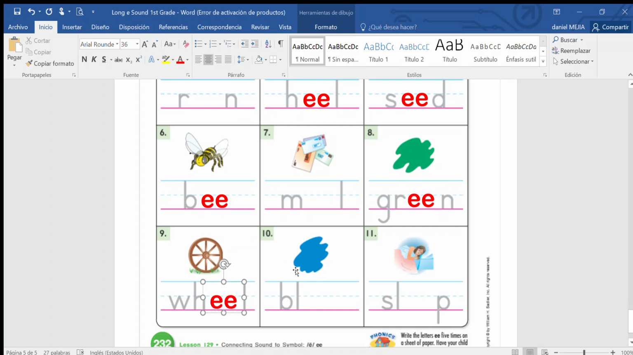This color, what color is this? Blue, right? Does it make the long E sound? No, so you don't write anything. Number 11. What do you do in the night? Every day. You sleep. Sleep. Does it make the long E sound? Yes. So you're going to write double E.